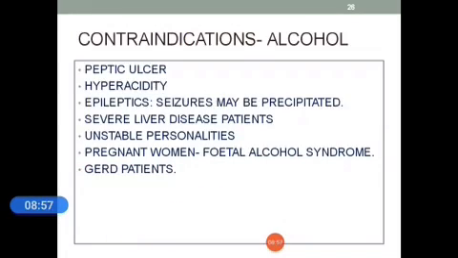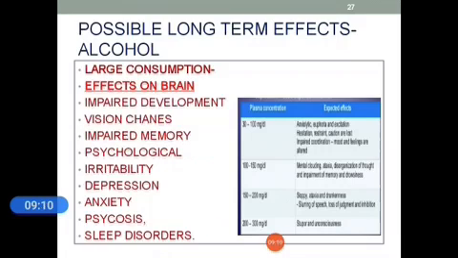Main contraindications of alcohol: peptic ulcer, hyperacidity, seizures, severe liver disease patients, unstable personalities, pregnant women, fetal alcohol syndrome and GERD patients. These are the possible long-term complications of large alcohol consumption.